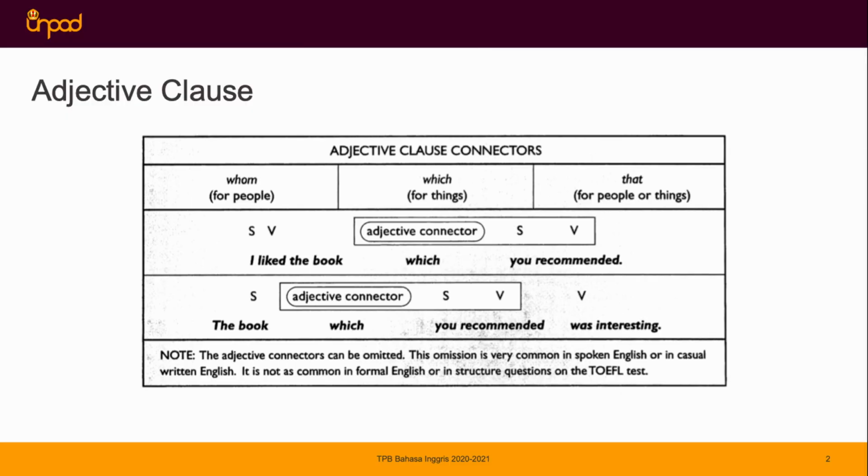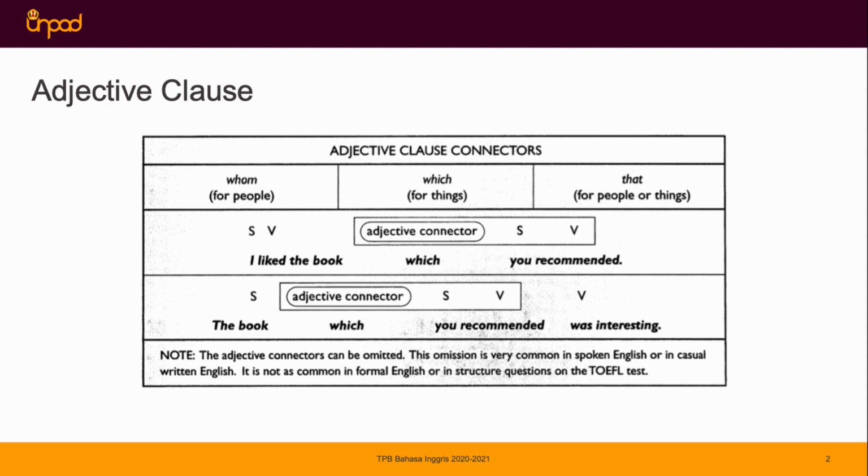What about another example? The book which you recommended was interesting. So we have a different form or pattern. For this sentence, we have the book as a subject, which as an adjective connector, you as a subject, and recommended as a verb, and we also have another verb, was interesting.